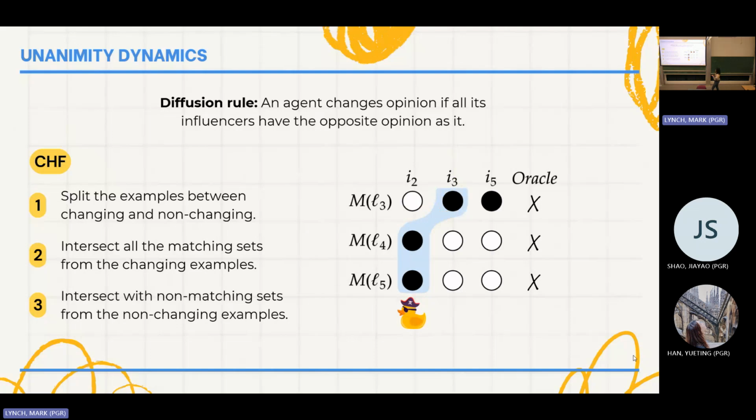For this case, we have that agent 2 and agent 3 can be a feasible set of influencers for these observations. But I could also take agent 2 and agent 5. I have a stream. So for both cases, the feasible sets of agents 2 and 3, and 2 and 5, could be a potential solution for my consistent hypothesis finder.